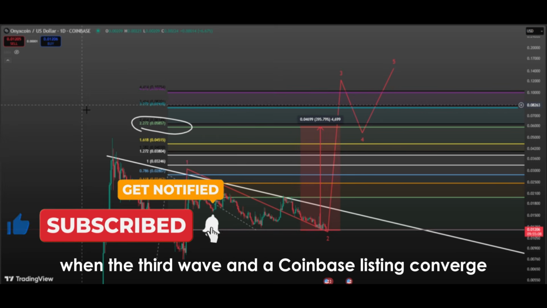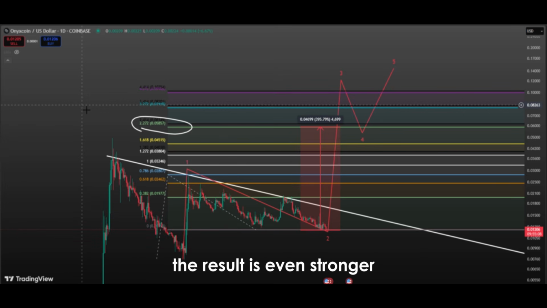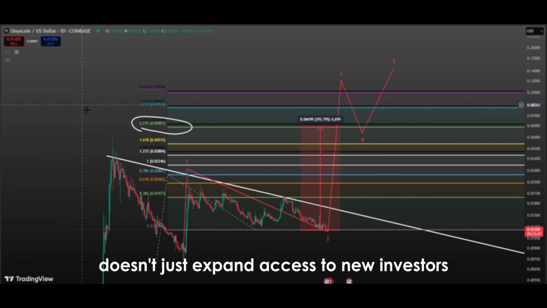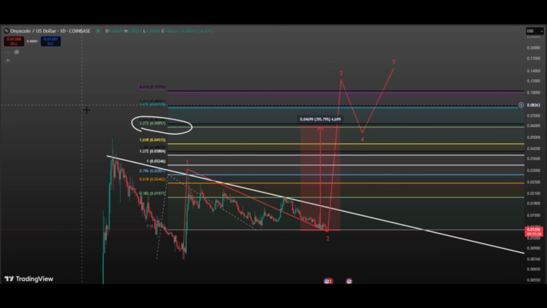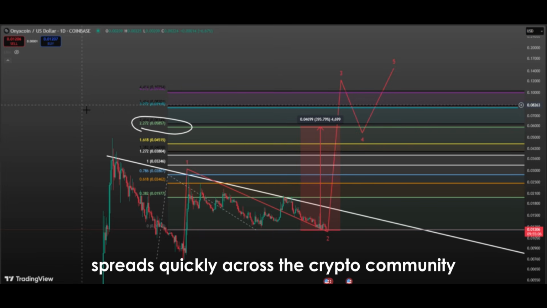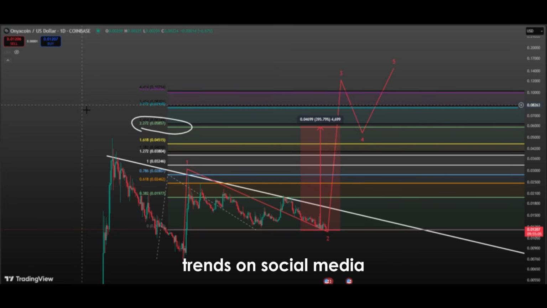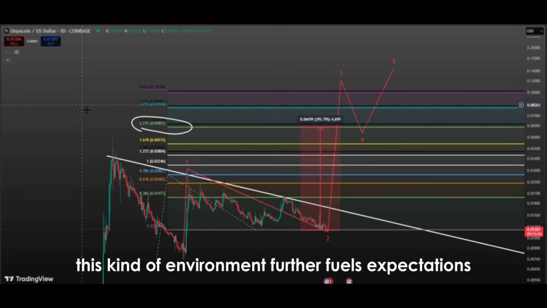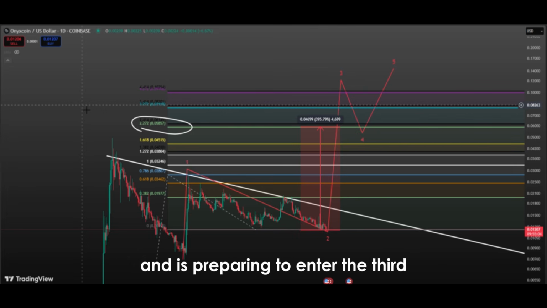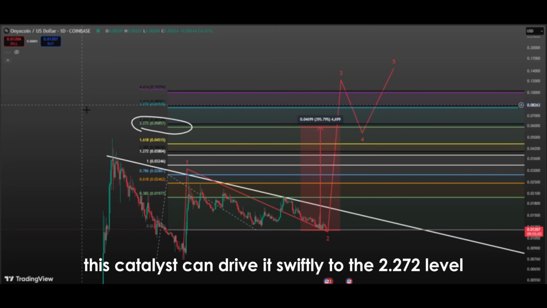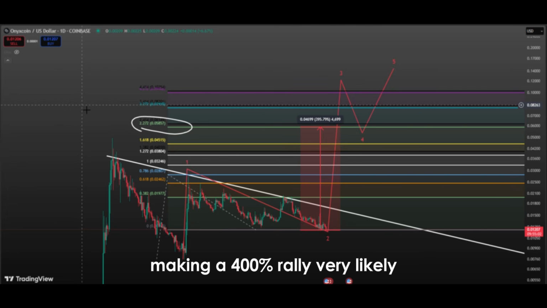When the third wave and a Coinbase listing converge, the result is even stronger. Being listed on an exchange doesn't just expand access to new investors, it also multiplies the project's visibility in media and on social platforms. Every new listing announcement spreads quickly across the crypto community, trends on social media, and is shared by thousands of people. This kind of environment further fuels expectations for the third wave. If the price has already turned up from the second wave and is preparing to enter the third, this catalyst can drive it swiftly to the 2.272 level, making a 400% rally very likely.